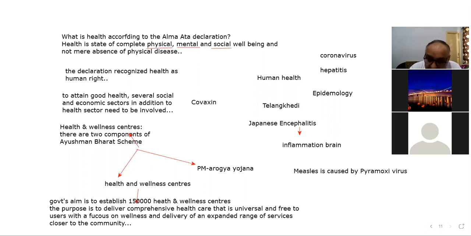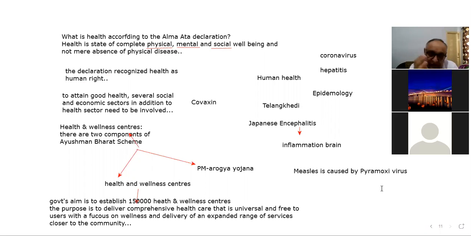And then integrated public health labs, and critical healthcare hospital blocks to build. And then National Institution for One Health that needs to be established, right? And next we discussed what is the difference between the central sector scheme and the central schemes.